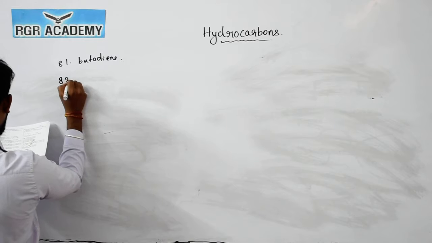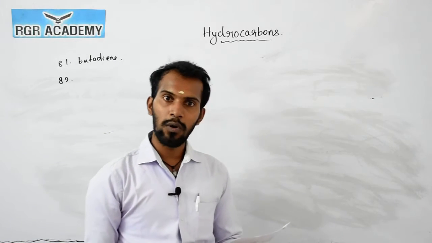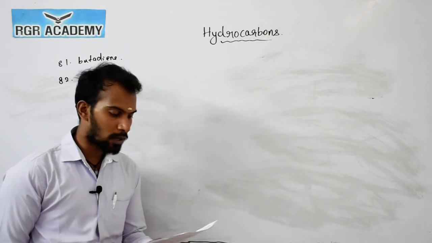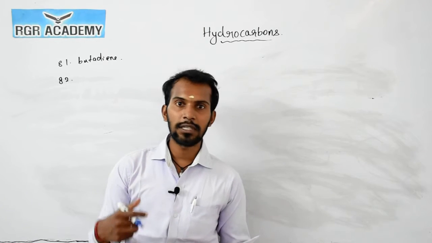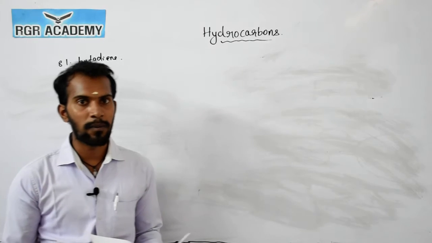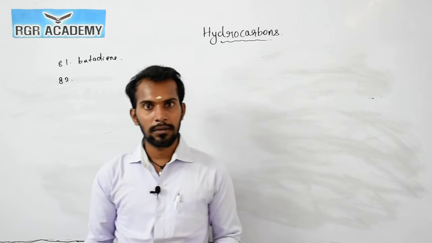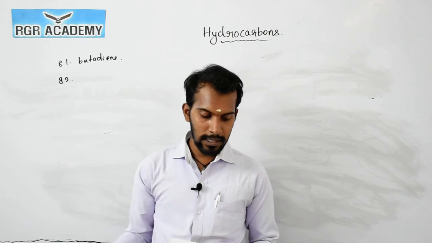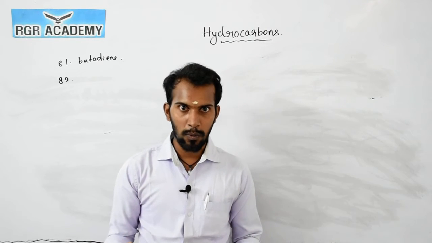Now the question number 82. Which is the correct decreasing reactivity on monobromination of the following compounds: toluene, benzoic acid, C6H6 and nitrobenzene. Which will undergo more monochlorination? The one which has the terminal carbon which has hydrogen. So here toluene has more monochlorination, after this C6H6. So one has more monochlorination.